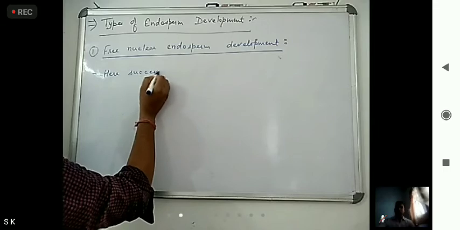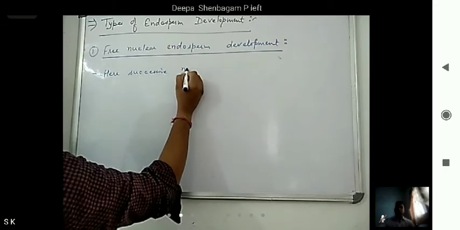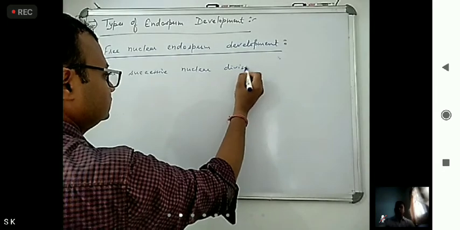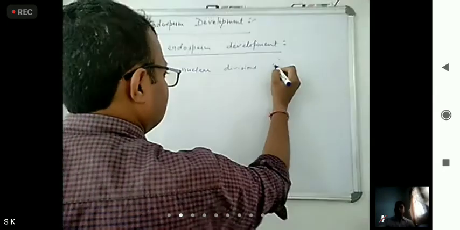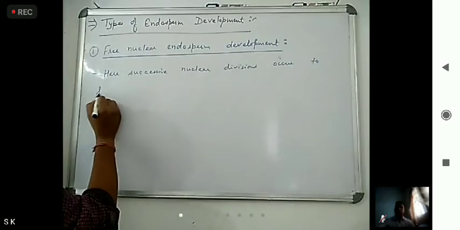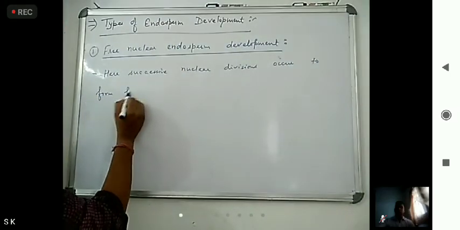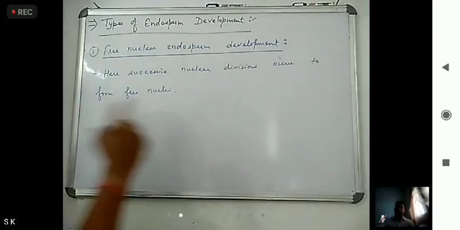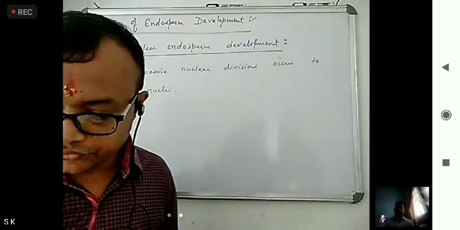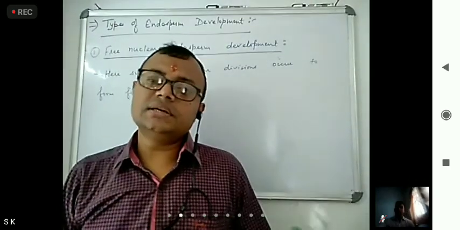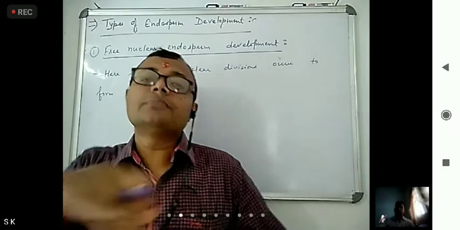Successive nuclear divisions occur to give rise to free nuclei. Successive nuclear divisions occur to form what? Free nuclei.